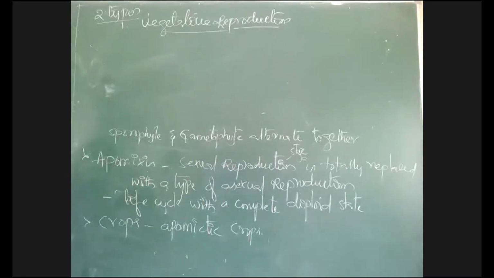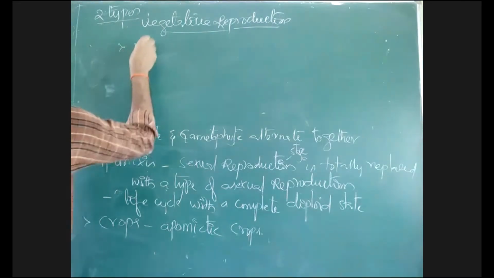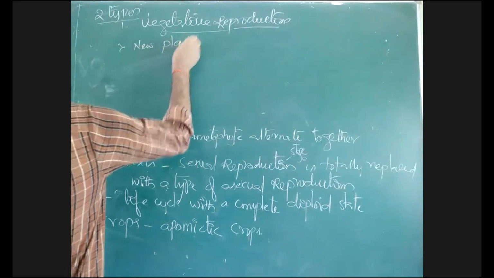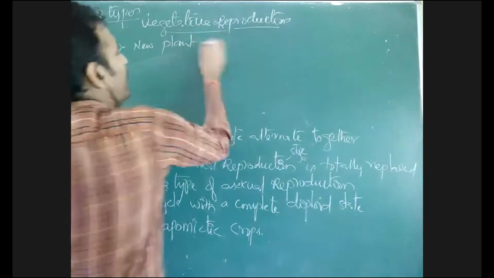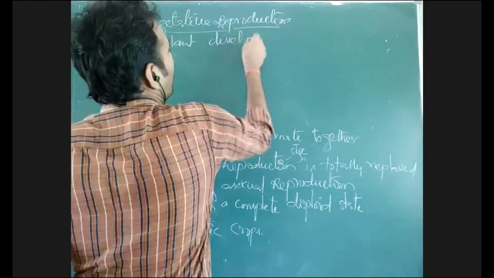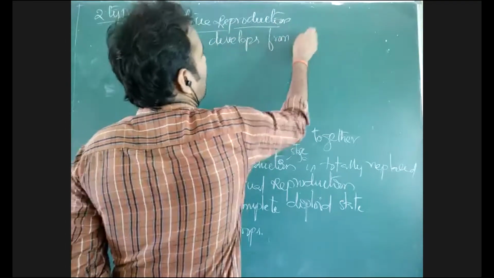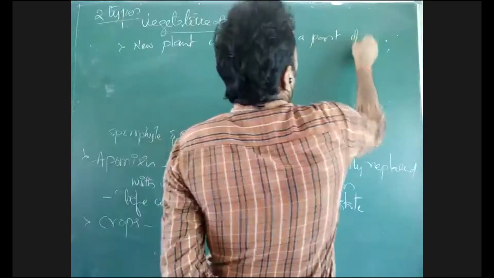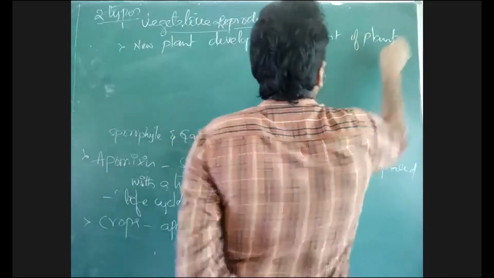That is vegetative propagation. Here, from a part of the plant body, there is development of a new plant. A new plant develops from a part of the plant body